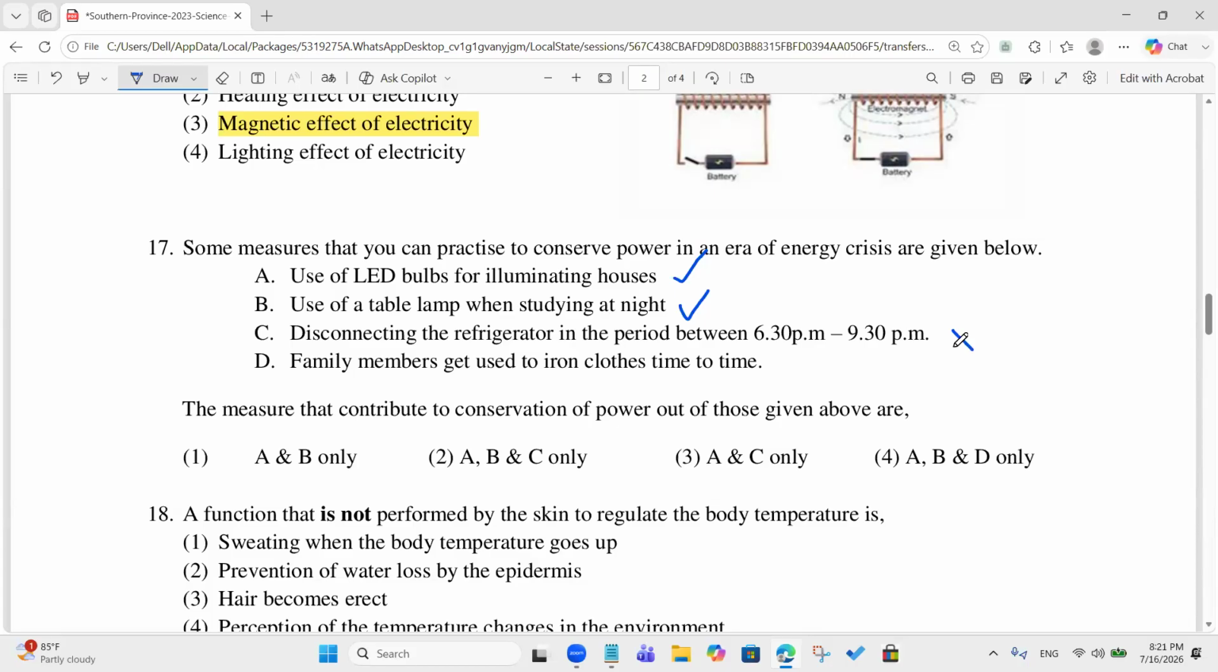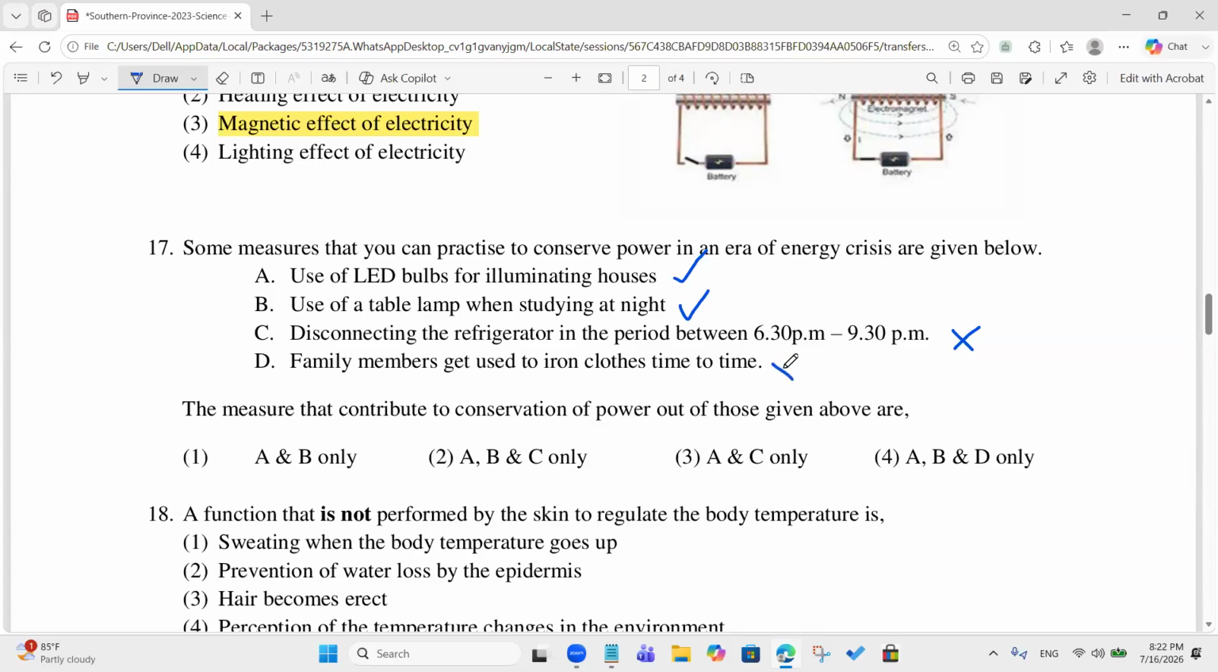So can we consider this one as a correct answer? What do you think? The third one, C, is not a correct answer. This is not a correct one. D, I think it's correct, sir. Family members get used to iron clothes time to time, that's also wrong. Isn't it supposed to be A and B?